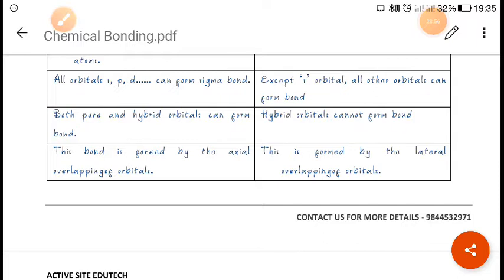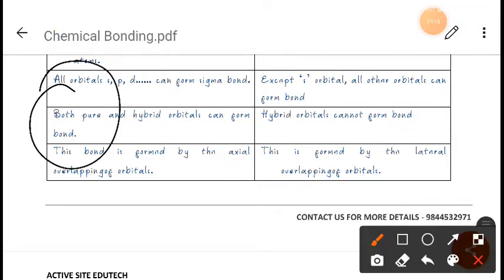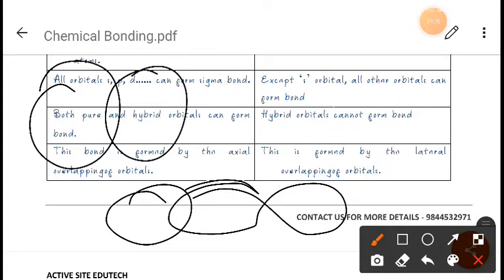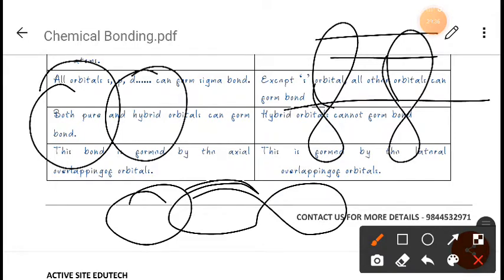Now next, the overlapping takes place along the internuclear axis in a sigma bond, as we have already told you. But in a pi bond the overlapping takes place perpendicular to the internuclear axis, right? Like this, perpendicular to the internuclear axis. Now next, in a sigma bond the extent of overlapping is large and the bond formed is stronger, as we have already discussed, whereas in a pi bond the extent of overlapping is small and the bond formed is weaker.